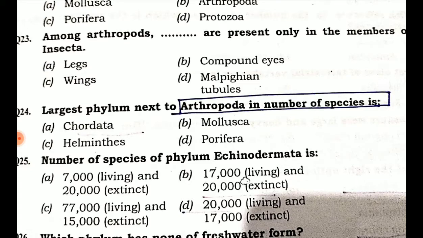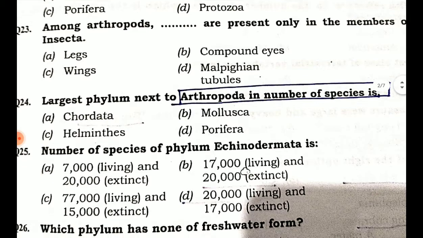Largest phylum next to arthropods in number of species is: option A Chordata, option B Mollusca, option C Helminthes, option D Porifera. So the largest phylum next to Arthropoda is Mollusca, option B.